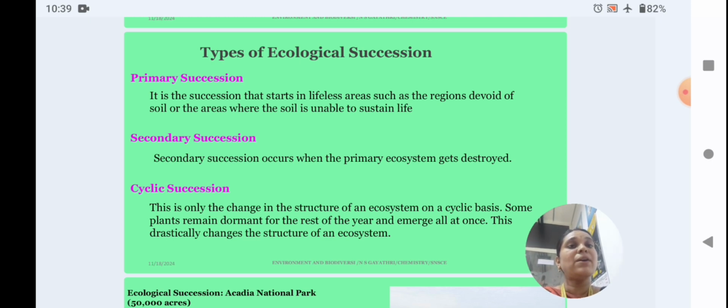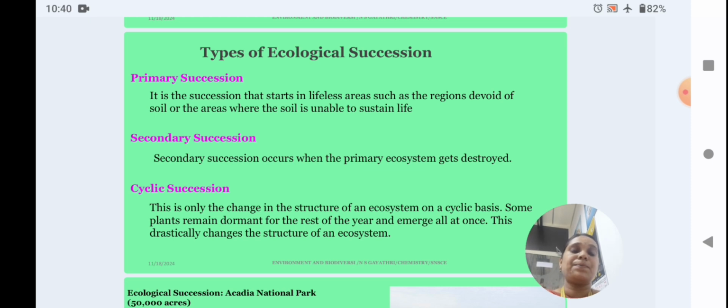So the primary forest is destroyed as we enter into that forest, and the forest ecosystem is destroyed. That is called secondary succession.